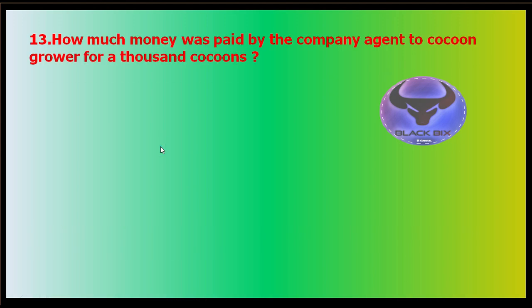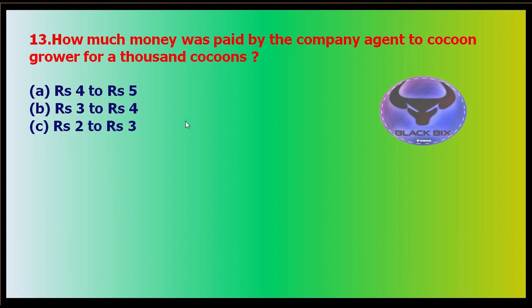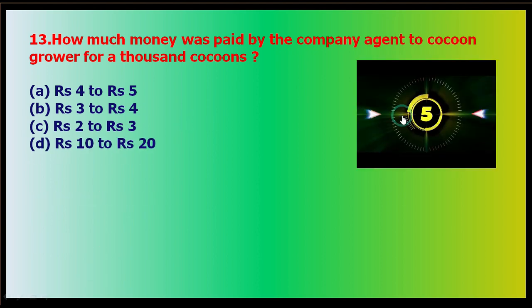Next question is question number 13. How much money was paid by the company agent to cocoon growers for 1,000 cocoons? Means how much money did they give, because they needed silk. The options are: A, 4 to 5 rupees; B, 3 to 4 rupees; C, 2 to 3 rupees; and D, 10 to 20 rupees. And your time starts now.